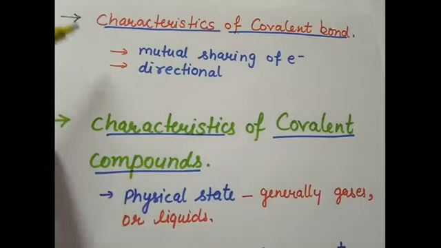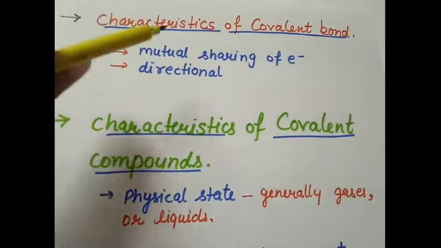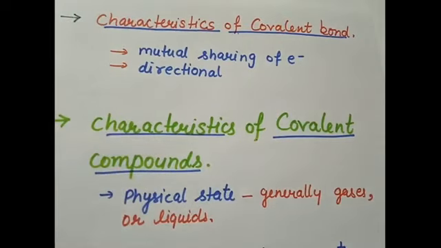Next is characteristics of covalent bond. First characteristic is that a covalent bond is formed by the mutual sharing of electrons. Second, a covalent bond is directional in nature because the shared pair of electrons remains localized in a definite space between two atoms.